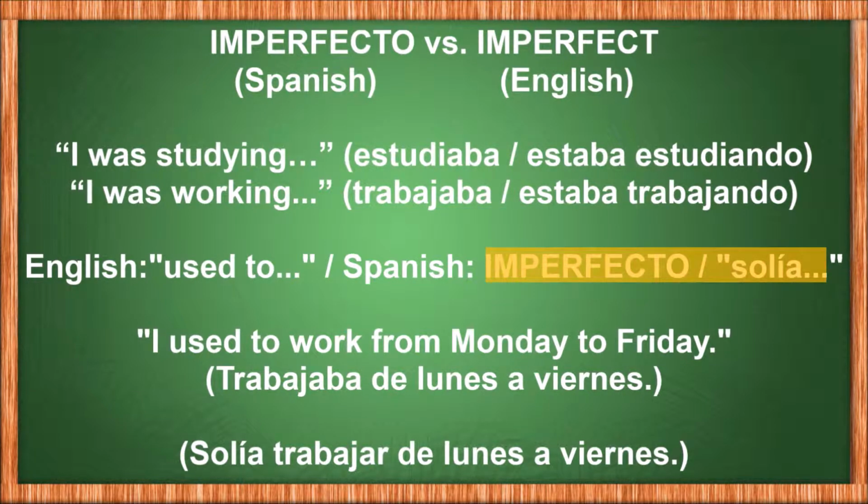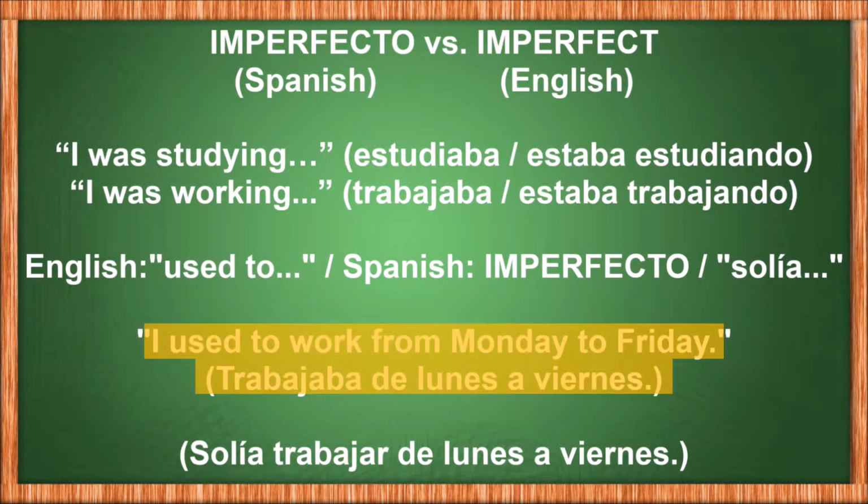And even more than that, with the imperfecto in Spanish, I can talk about a repeated or regular action from the past that no longer happens at the moment, while continuing to use the imperfecto tense. While in English, I would have to switch to "used to" in a way to express this. For example, I used to work from Monday to Friday. Trabajaba de lunes a viernes.